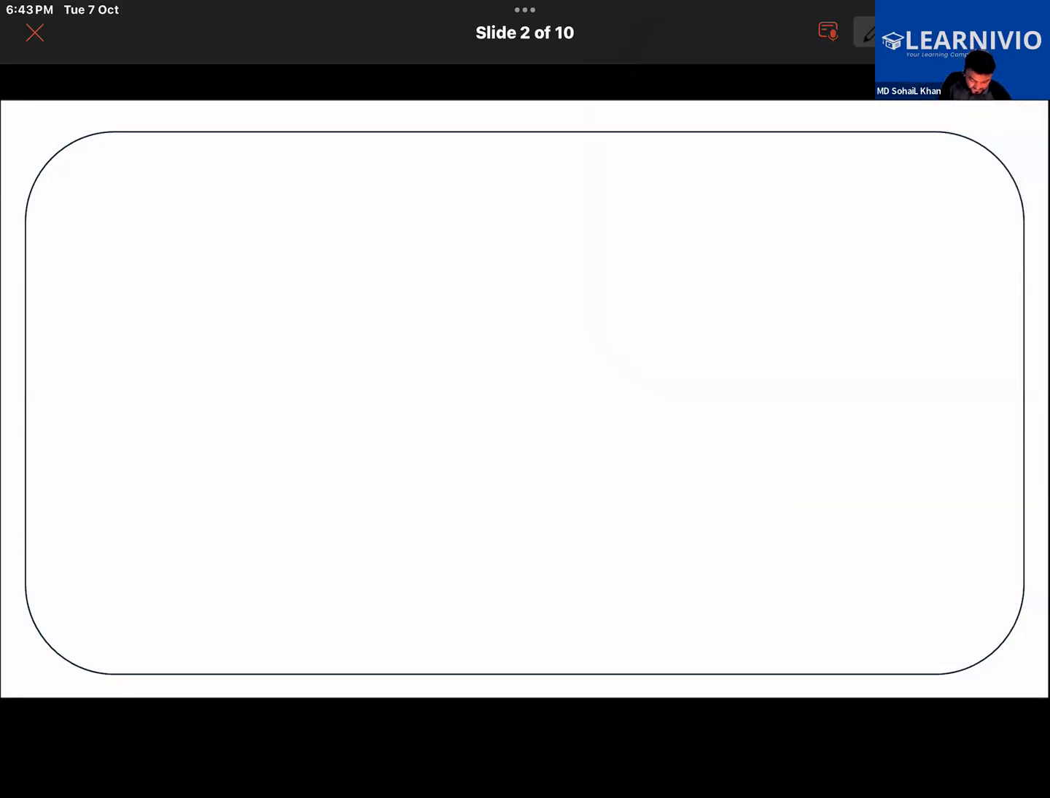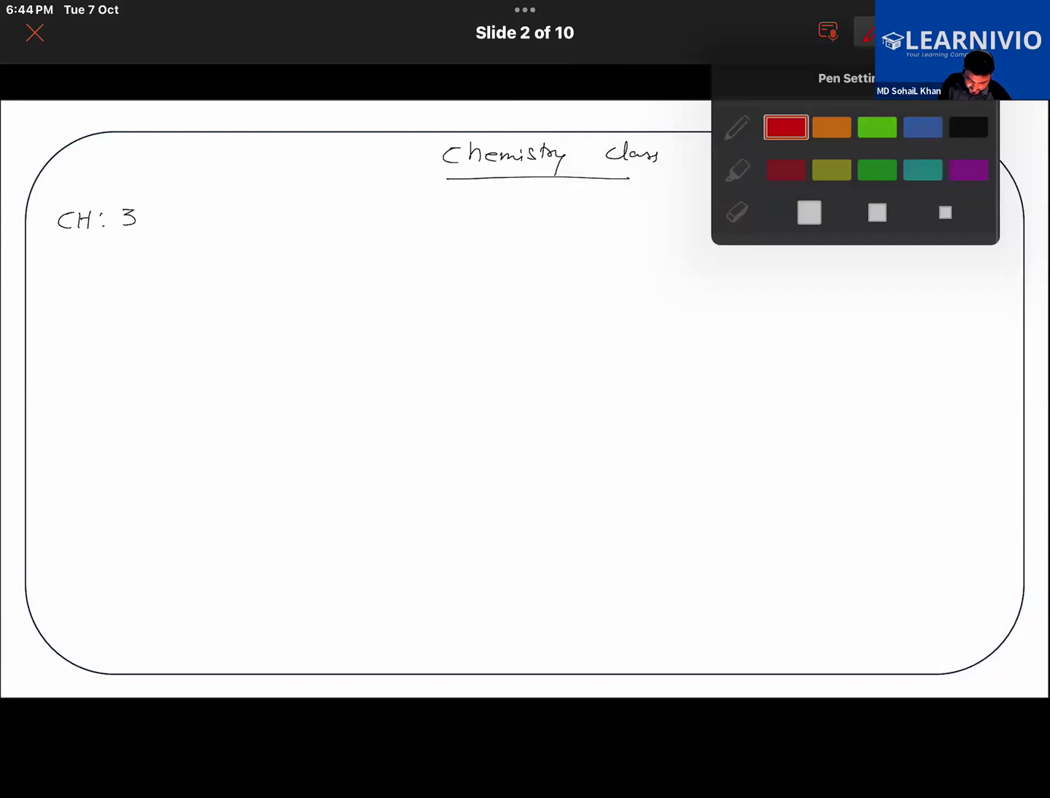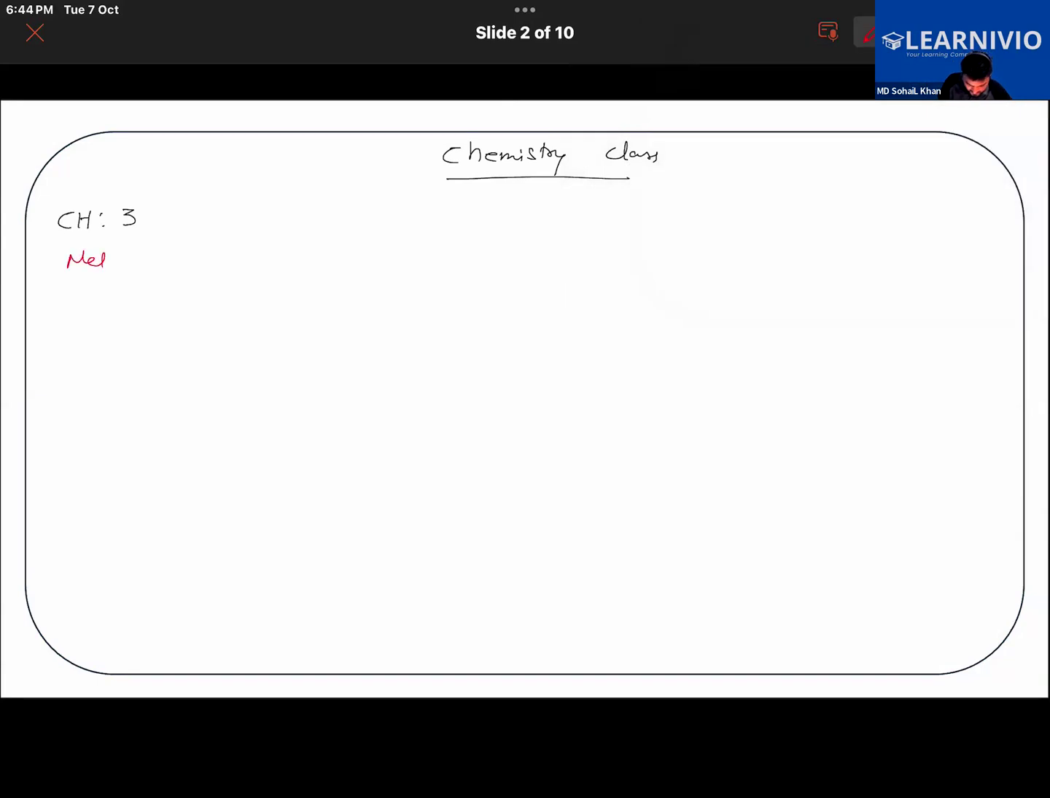So today we are having a chemistry class, and we are starting chapter number 3. The name of the chapter is Methods of Separation in Everyday Life. First of all, we need to understand what things we are going to be studying.